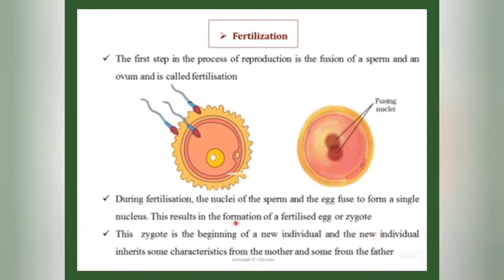The new individual will inherit some characteristics from the mother and some from the father, because the zygote is formed from the egg of the mother and the sperm of the father. Thus the new individual inherits some of the characteristics from both father and mother. That's why we say that in sexual reproduction, the offspring will not be the exact copy of the parents.